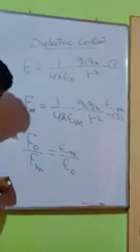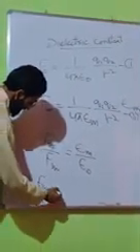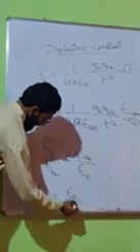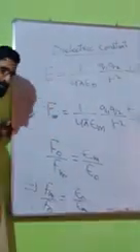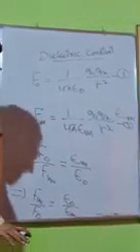Taking reciprocal, we can write Fm upon F naught will be equal to epsilon naught divided by epsilon m. समझ आया? यहाँ तक क्लियर हुआ ना? कहीं पे कंफ्यूजन तो नहीं है ना?